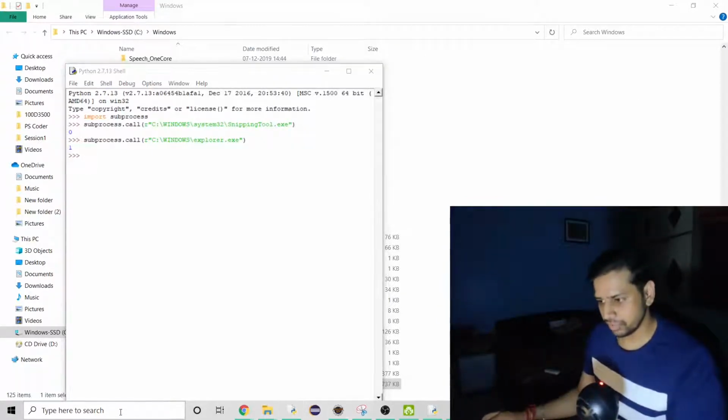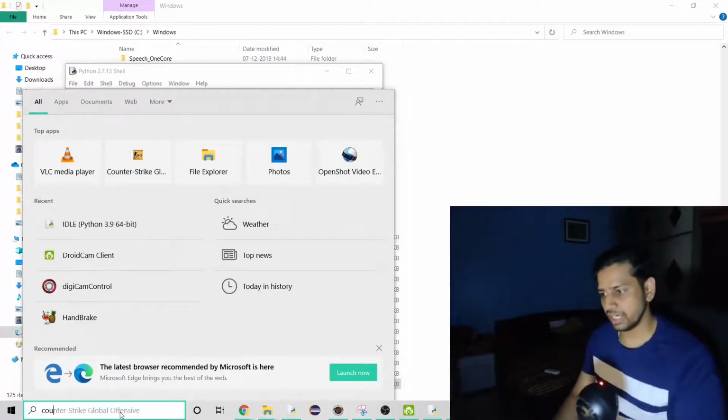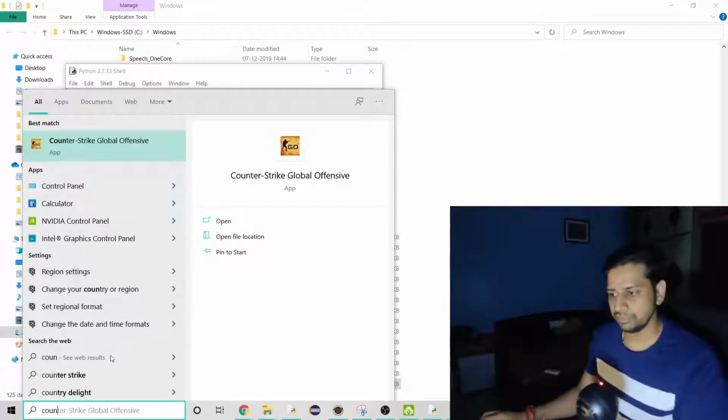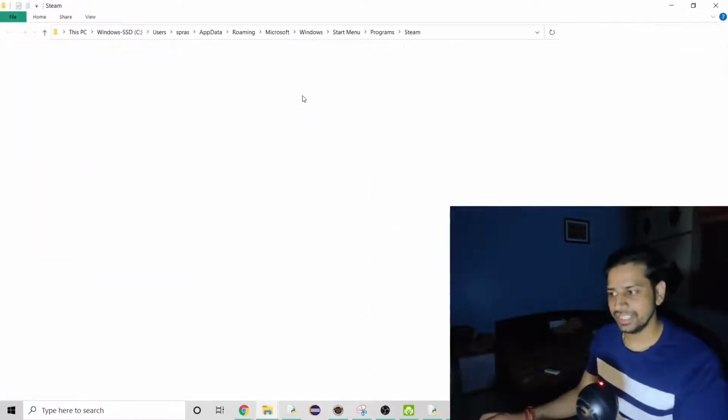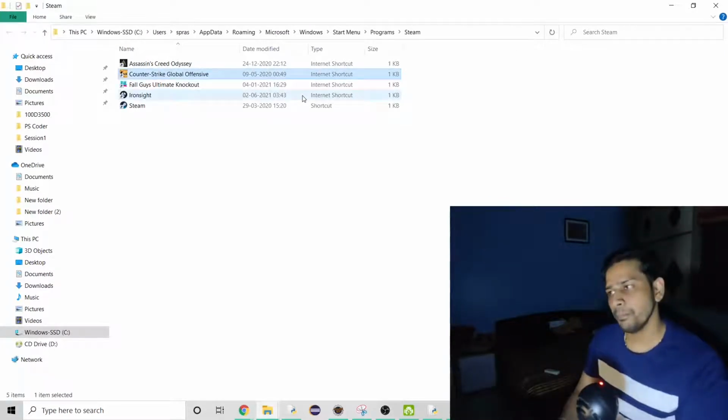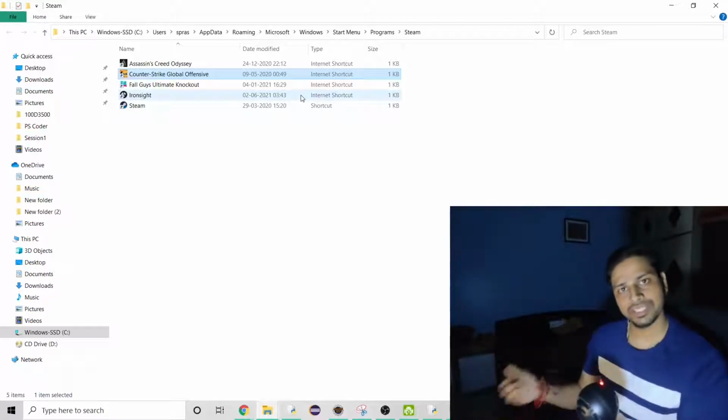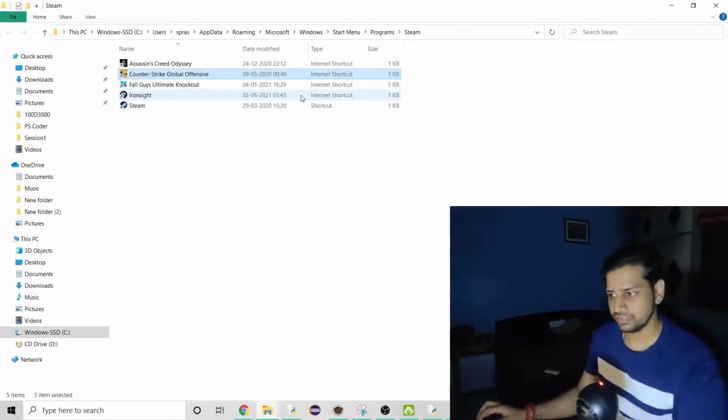So Counter-Strike is what I have right now. I have a few other games also, but I'll use this. So when you click on open file location, it doesn't work like that, right? Why? Because Steam is a web application, and that's how it works in your system. So it connects to the server, and then you get the file open where you get connected to the Steam servers, right? So this is a Steam shortcut.